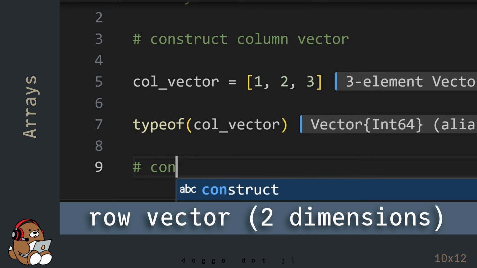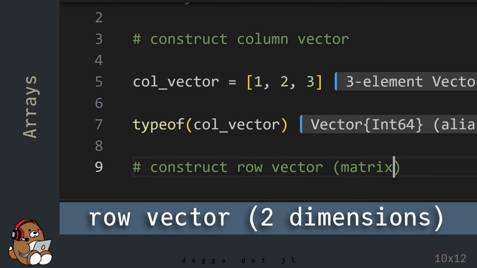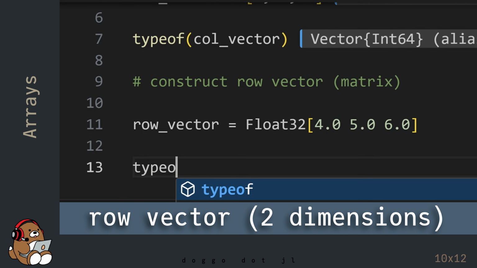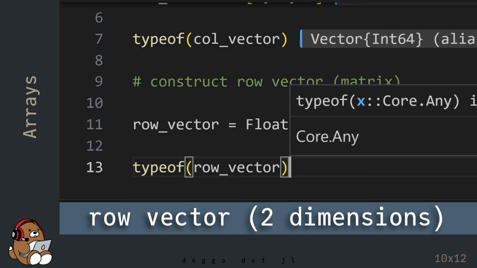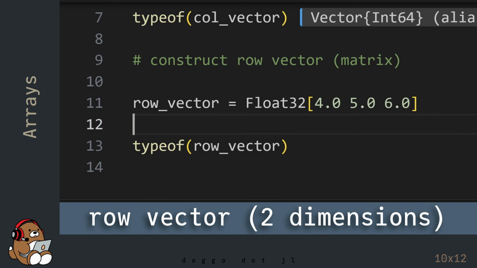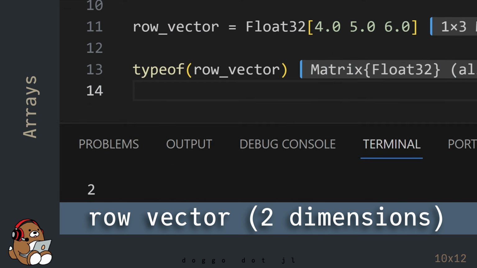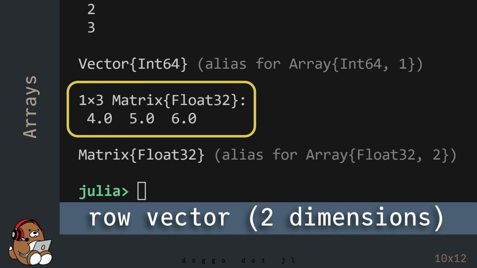To construct a row vector, follow a similar workflow. But when you enter your data, separate your data with blank spaces only, and don't include the commas. In the REPL, you'll see 4.0, 5.0, and 6.0 displayed in the same row.